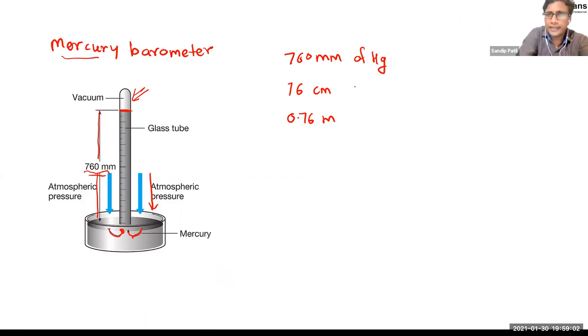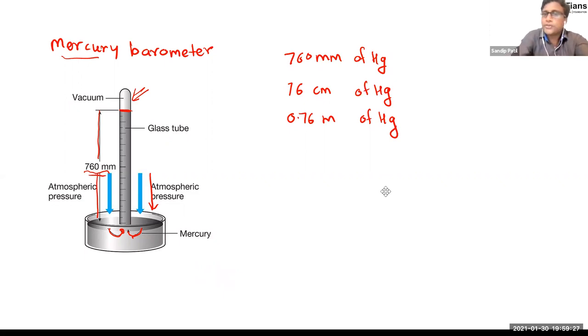Hg means, in chemistry's periodic table, mercury, right? So remember this one. So 76 mm of Hg. So what we can say is that at sea level, the height we get in the mercury barometer is always, always, not changing at any time, right? So we are going to get 76 millimeter of Hg height.